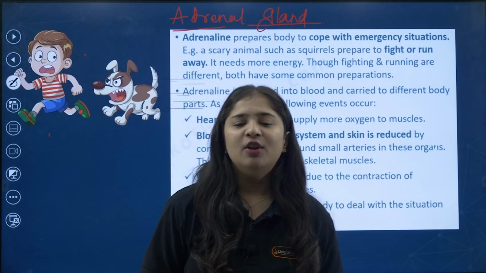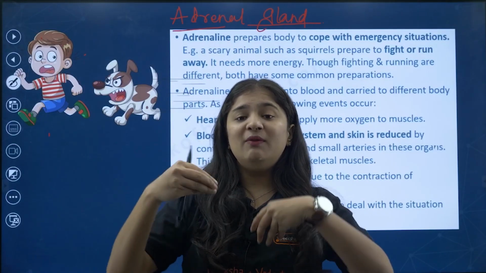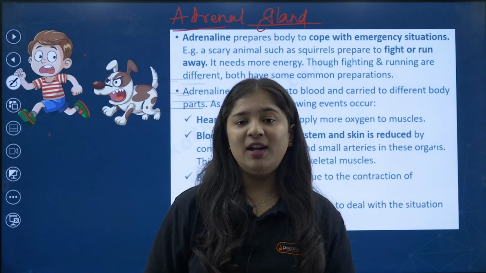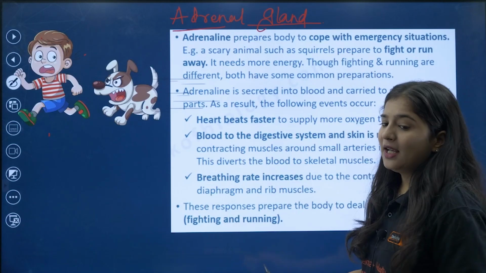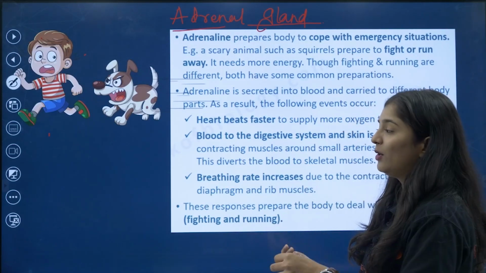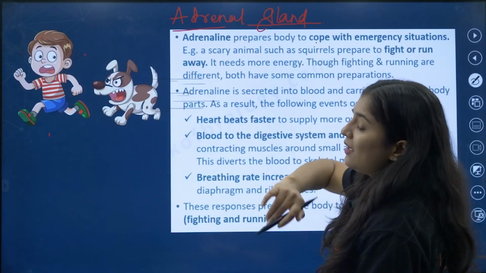What happens? Your heartbeat rises, your breathing increases and you start sweating, right? When a dog is chasing you, that is an emergency situation. You have to run, because otherwise the dog will come and bite you, right? So what will adrenaline do?